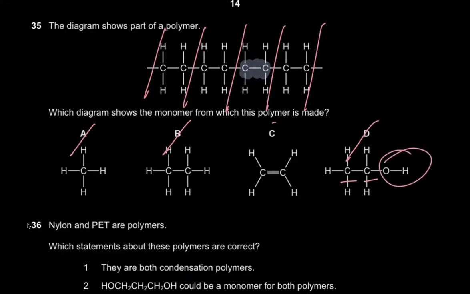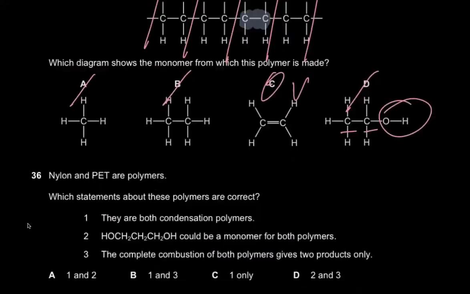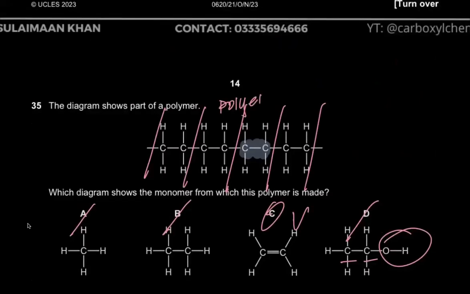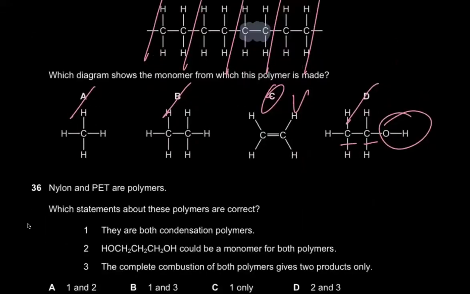We're going to select this. C is the correct option. It's made from ethene because this is polyethene, right? So ethene is the monomer.